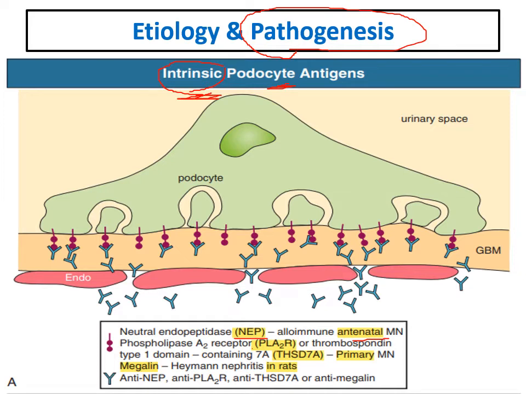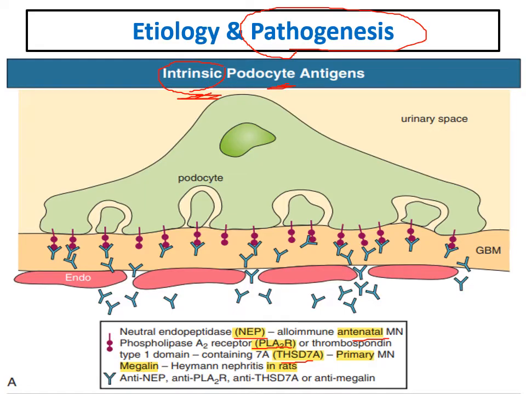The most important one, and we will discuss it in detail, is phospholipase A2 receptor, the most important antigen in membranous. And the more recent one, which also has a very important role in membranous, is the thrombospondin type 1 domain containing 7A.